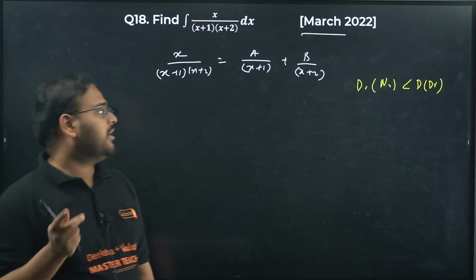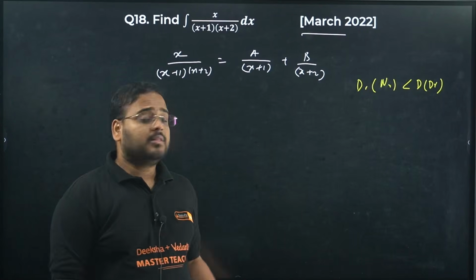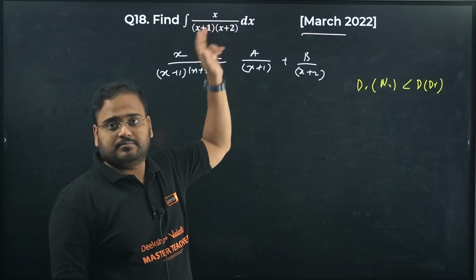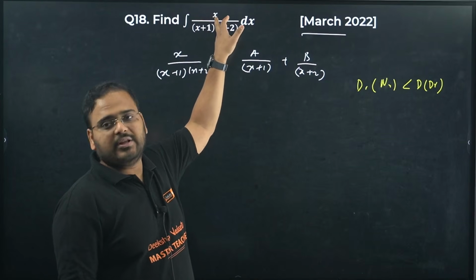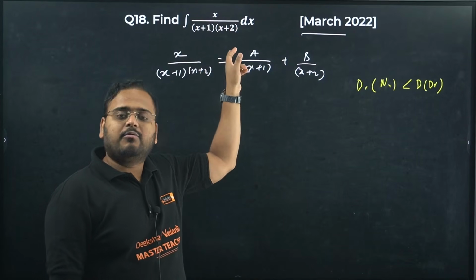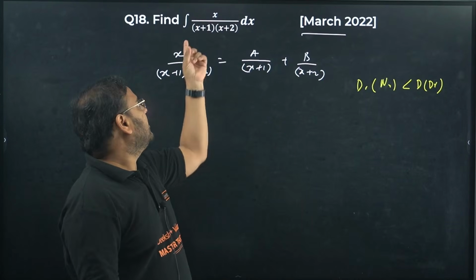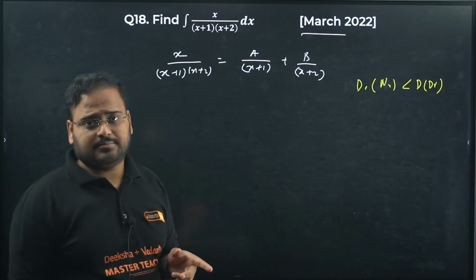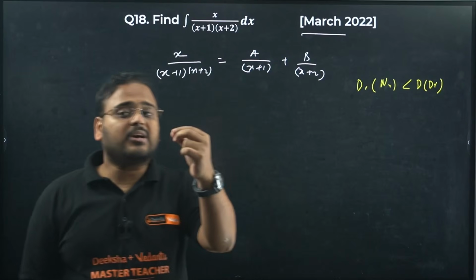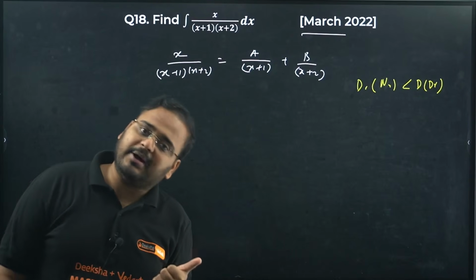The degree is 1 here, a linear function in the numerator. What about the denominator? We have 2 factors, so quadratic: multiply them, x into x becomes x square. Degree is 2, so the degree of numerator is less than the degree of denominator, and you can create a partial fraction.